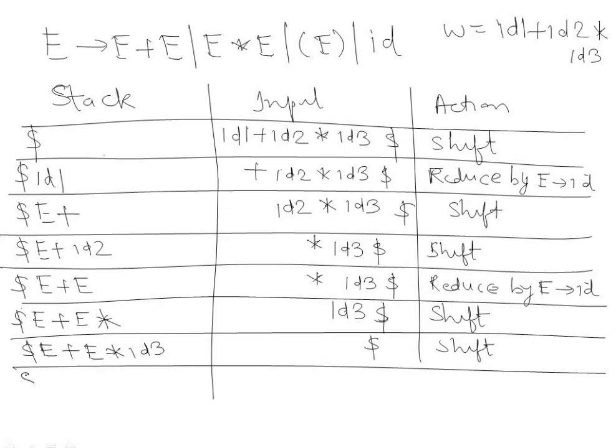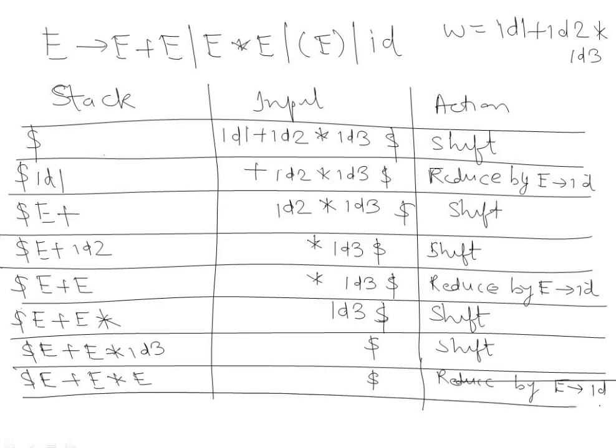Now this id3 can be reduced to E, it is a handle. Now we will start performing reduction.